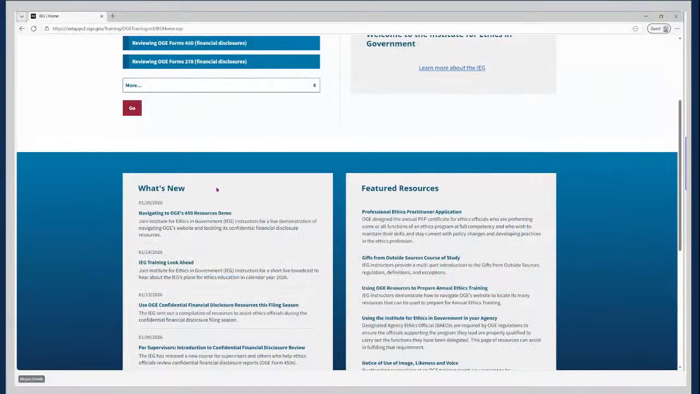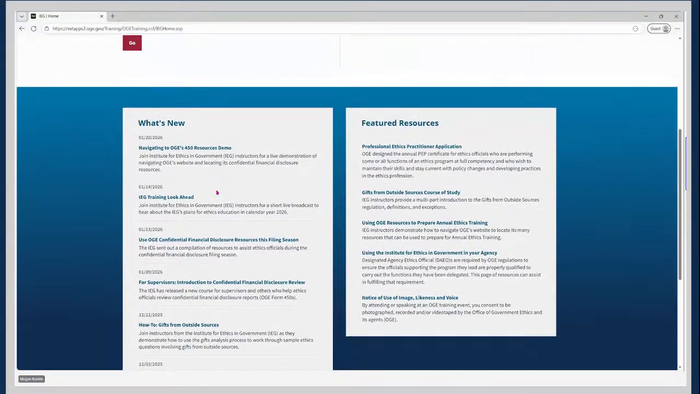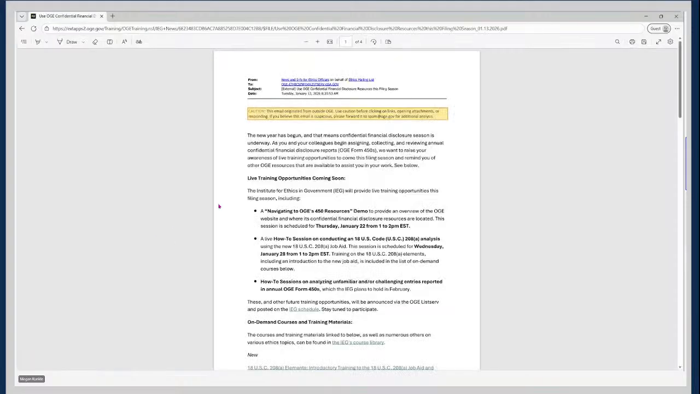In the What's New section, this includes some of our recent listserv messages announcing our live training opportunities. It also includes that listserv message that I mentioned earlier with the list of legal advisories and other 450 resources you might find helpful this filing season. So you can see that listed here. And if you click on the news item, it will either open the listserv message or another page to give you more information on that particular news item.